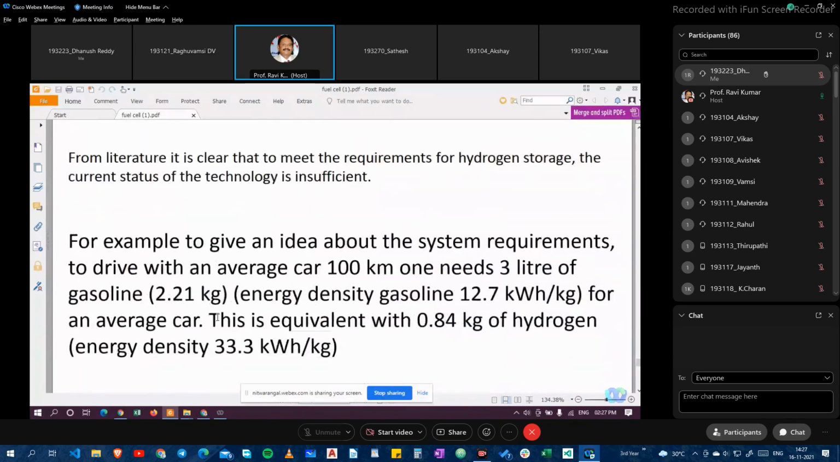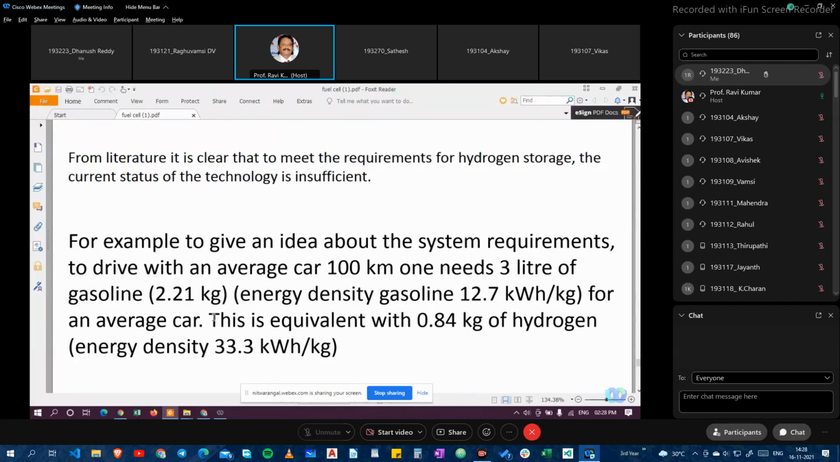For example, to give you an idea about the system requirement, to drive an average car 100 kilometers, one needs 3 liters of gasoline, 2.21 kg, with an energy density of gasoline of 12.1 kilowatt hours per kg for an average car. This is equivalent to 0.84 kg of hydrogen, with an energy density of 33.3 kilowatt hours per kg.